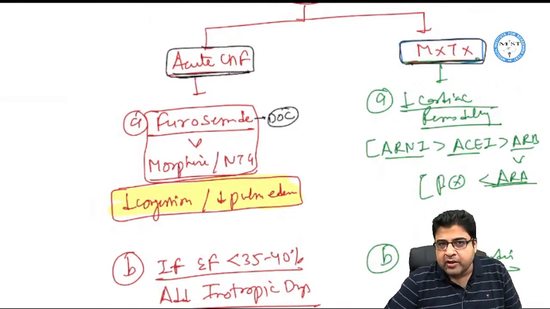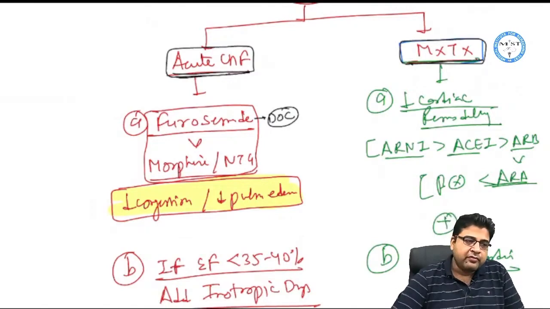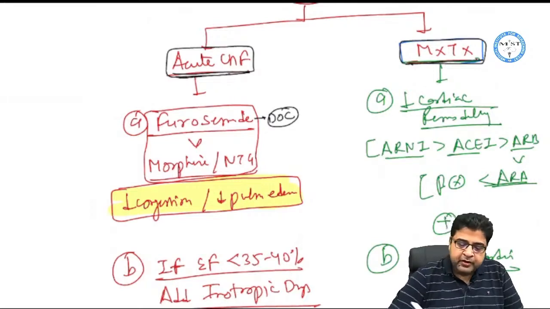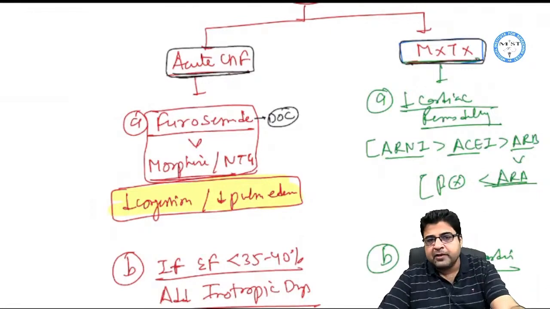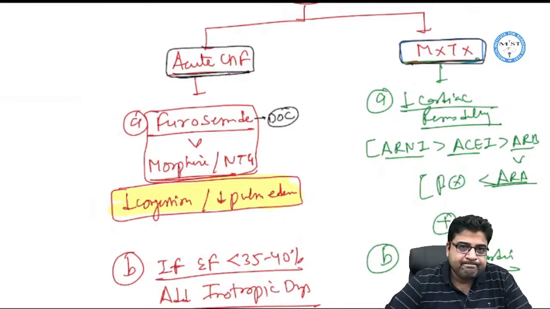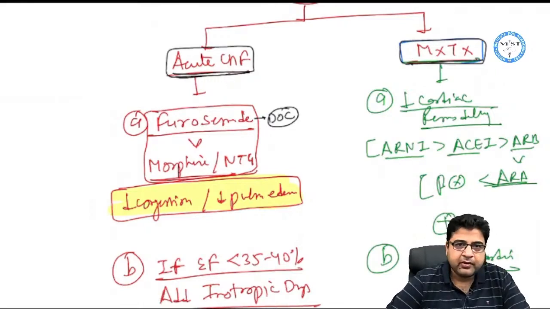If furosemide is not given in the MCQ, the other drugs which are useful in acute conditions can be morphine and nitroglycerin. So morphine and nitroglycerin are two more medicines which we can try in patients of acute CHF after furosemide, right? But furosemide is the best medicine overall, right?